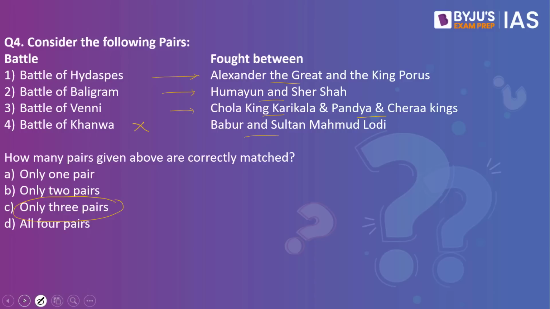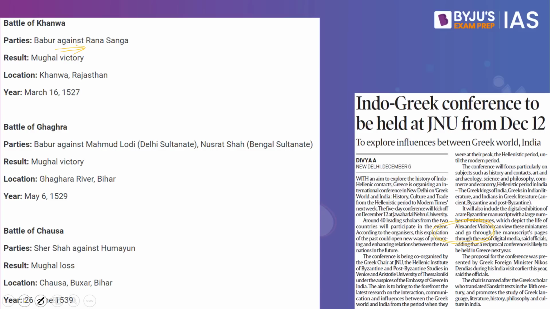Now, if we look into some of the important battles, we have the Battle of Kanwa, where the parties included Babur against Rana Sanga, and the result was a Mughal victory. Then we have the Battle of Gagara, Babur against Muhammad Lodi, and a Mughal victory. And where did it take place? It took place across the Gagara river in Bihar. Then we have the Battle of Chausa, where Sher Shah fought against Humayun. Mughal loss happened. Where is it? Chausa in Bihar. These are some of the important battles that you have to remember.